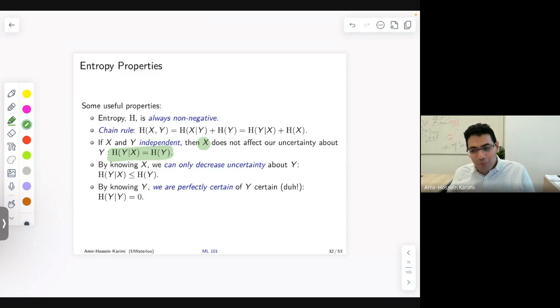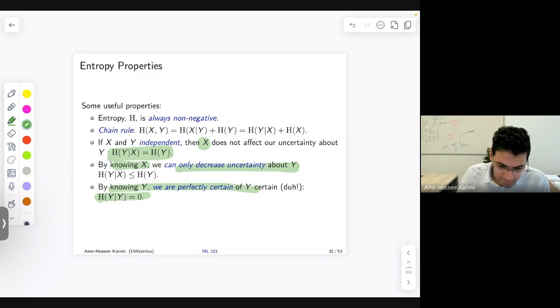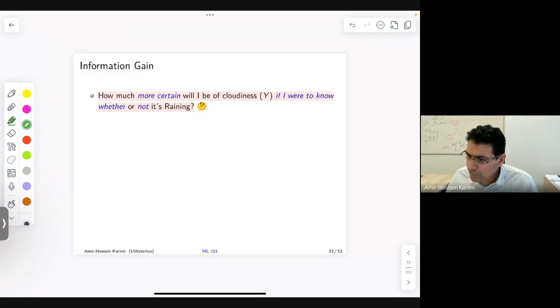Becoming aware of one variable cannot increase our uncertainty in another variable. So knowing x, we can only decrease our uncertainty about y. It's just how it is. And if by knowing y, we, of course, are perfectly certain of y, and therefore the conditional entropy of y on y is 0.